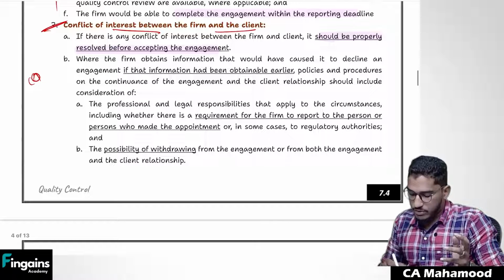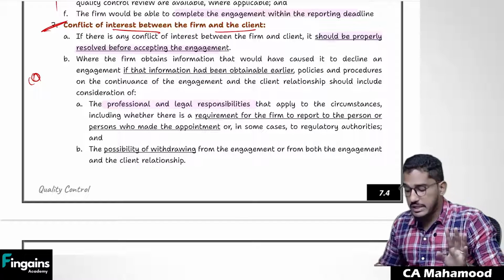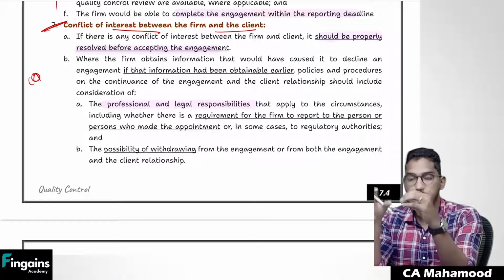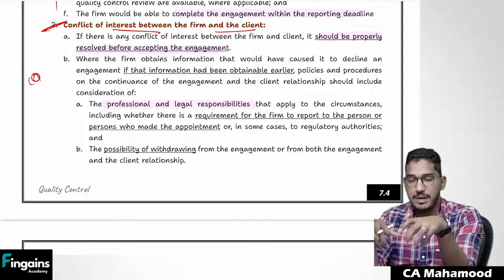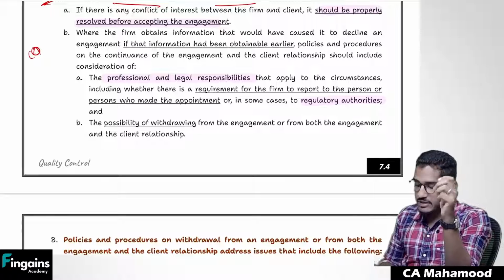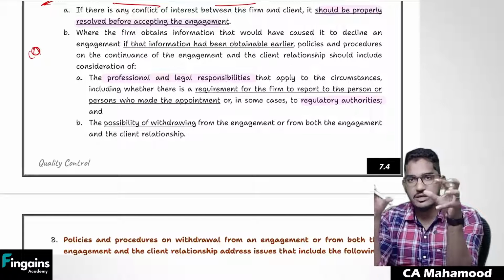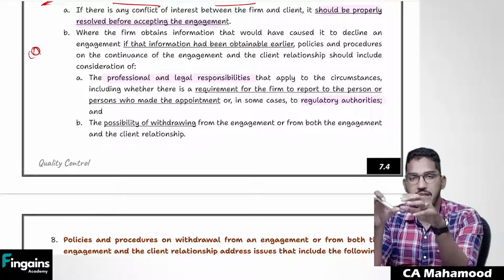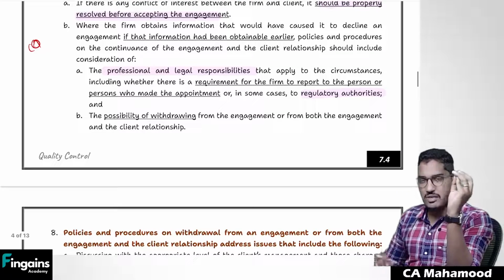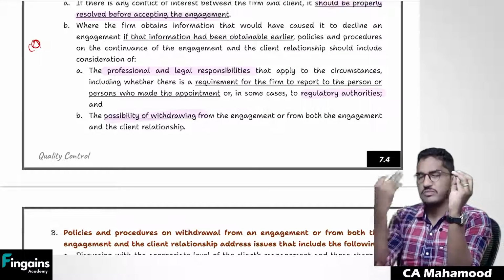And also you try to consider whether there are any professional and legal responsibilities. In case any conflict happens between the client and the firm, try to understand as a practitioner, do you have any professional and legal responsibilities to communicate this matter to regulatory authorities? If the client and auditor are both having a disagreement, find out, is there any law or regulatory requirement to communicate with the regulatory authority? In case you are unable to resolve that issue, withdraw.